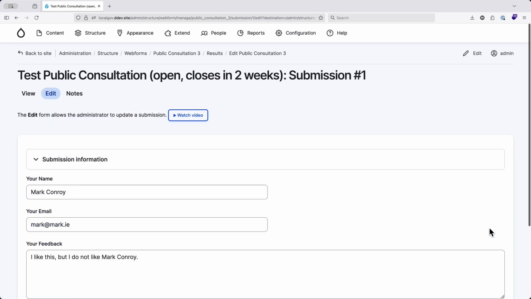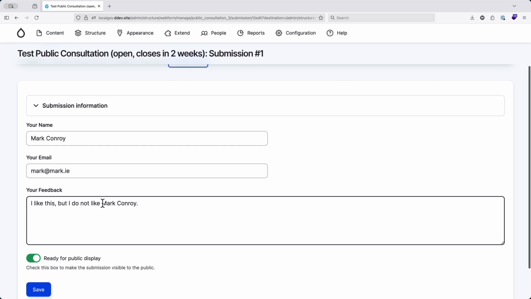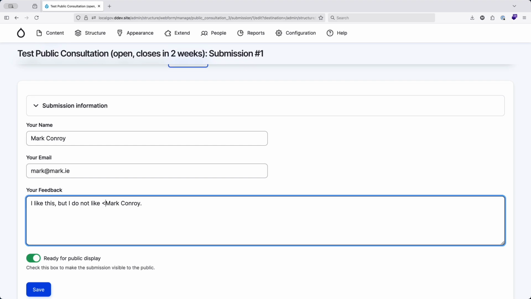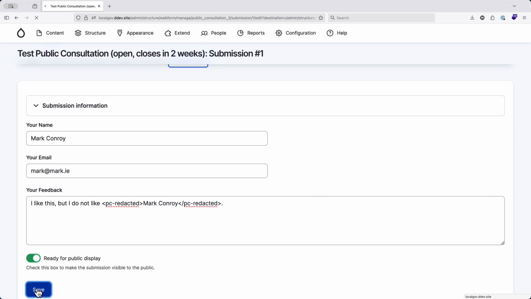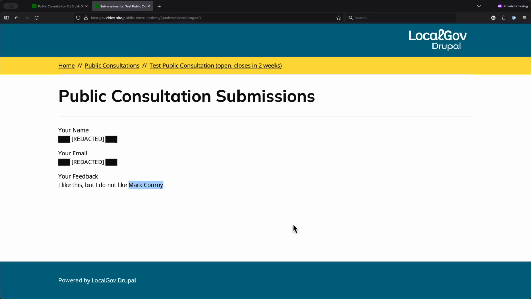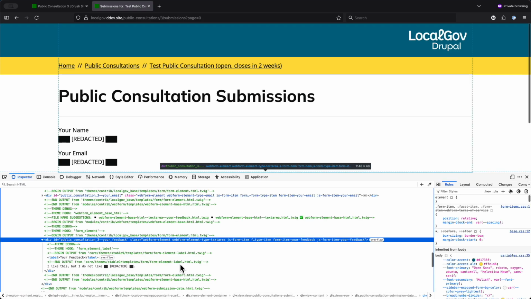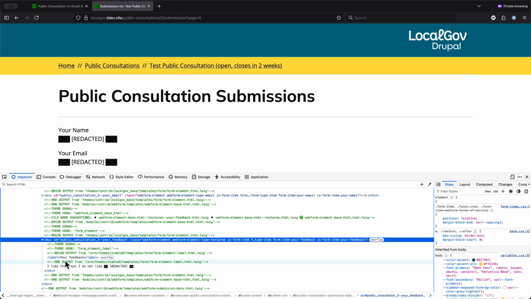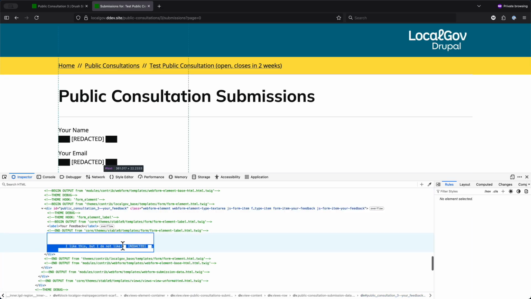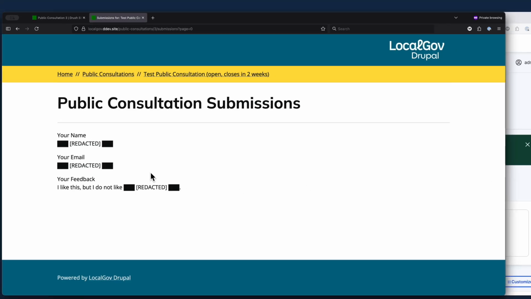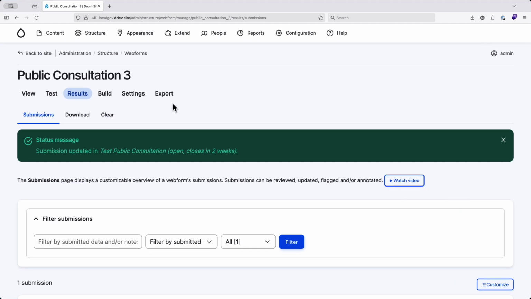So if I edit this result and I see I like this, but I do not like Mark Conroy, we can put in angle bracket PC redacted and close that, and the same close PC hyphen redacted. And anywhere we put this, we'll see that that piece of content is redacted on the front end. And if we inspect the element here, we'll see that the HTML never gets to it. This is all done server side, not client side. And that's it, really. How to make a public consultation web form.